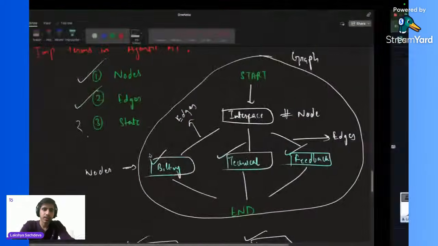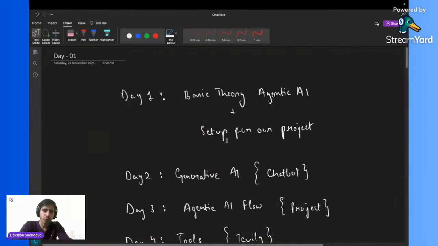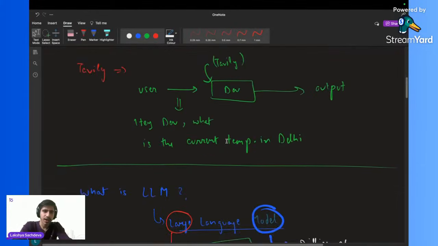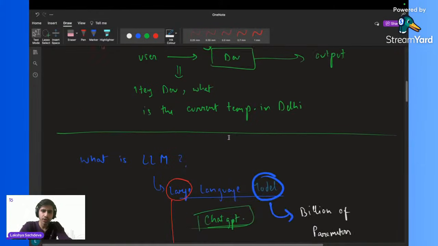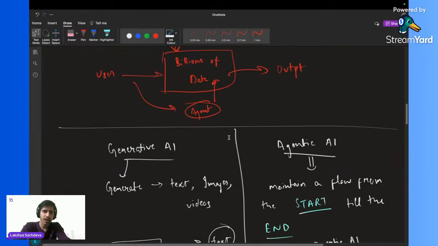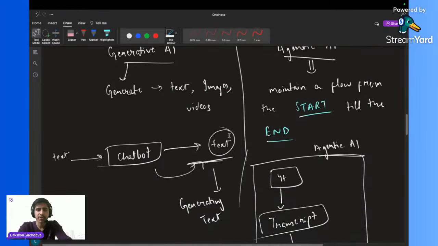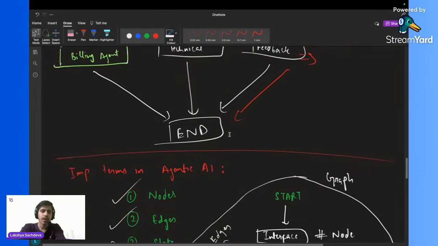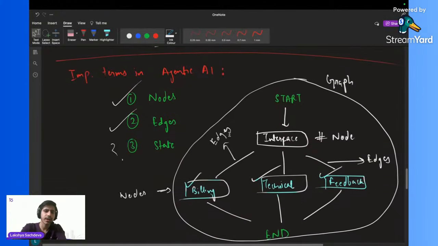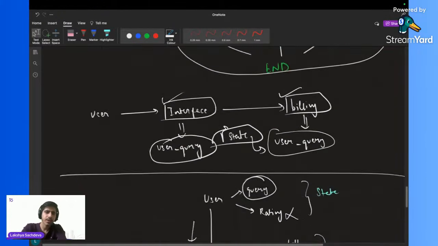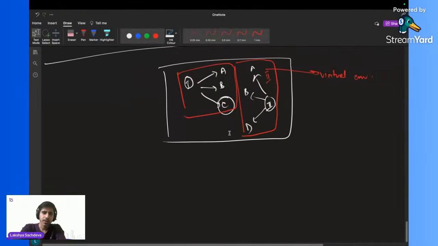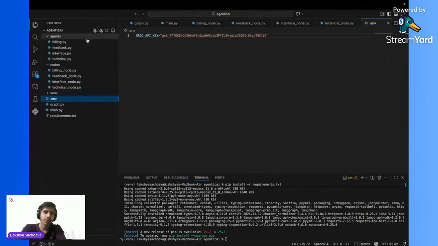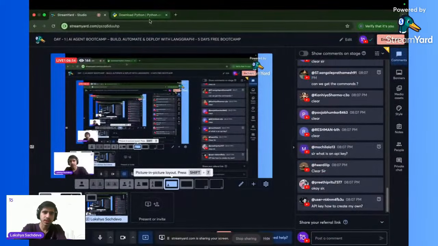We have seen the structure, the roadmap of 5 days, first of all. Then we have a little bit of Tavily that we will continue on day 4. Then we have seen what LLMs are, the difference between generative AI and agentic AI, how agentic AI works, how the flow works, and the important terms in agentic AI, that is nodes, edges, and state. Then we have seen a basic setup for our project. I hope this much is clear. I will not dive into the coding stuff in today's lecture.